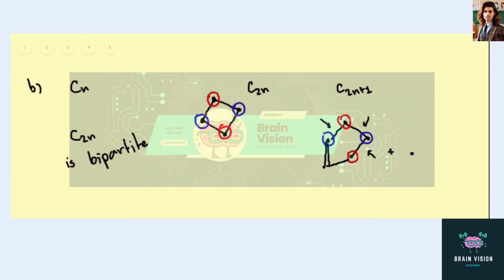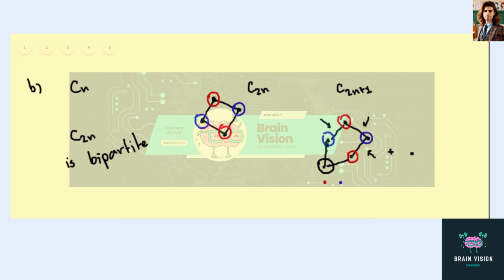Now we will have a problem: this new vertex can be red, can be blue, because it's connected to both red and blue. And so we cannot assign a partite for this. This will be the odd one out.